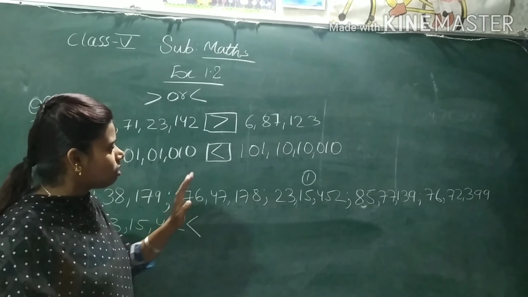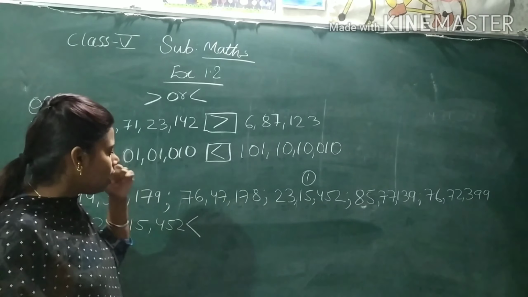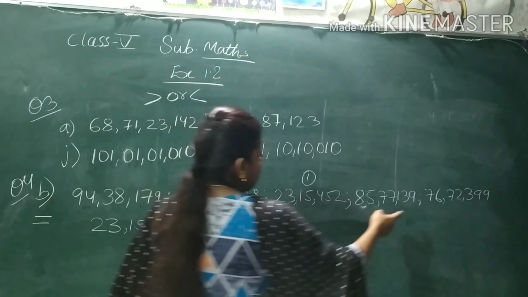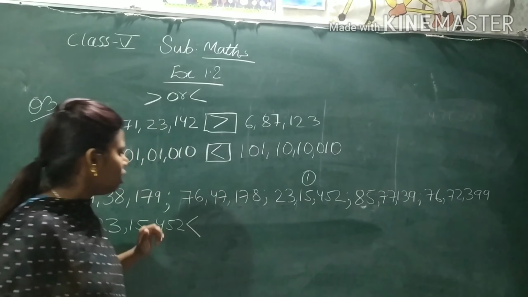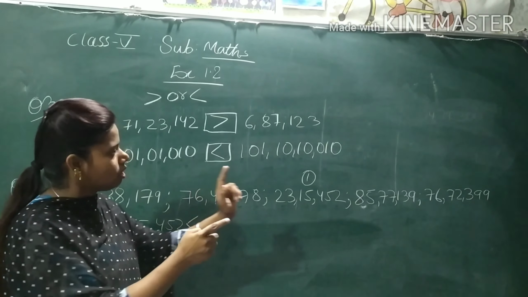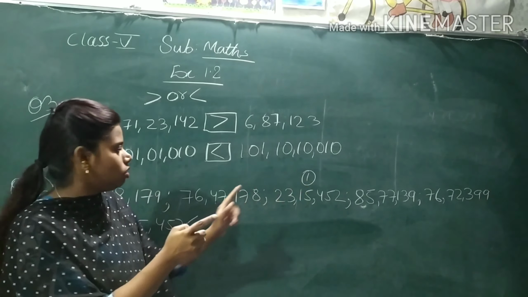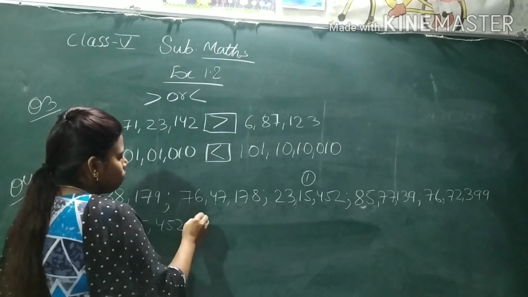So now let's compare this 76 lakh, 76 lakh. This is 76 lakh 47,178. This one is 76 lakh 72,399. So this 76 lakh is same. This one is 47,000, that is 72,000. So which one is small? 47,000 is small. So this number is small.